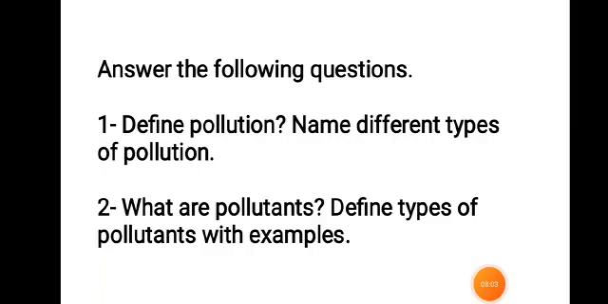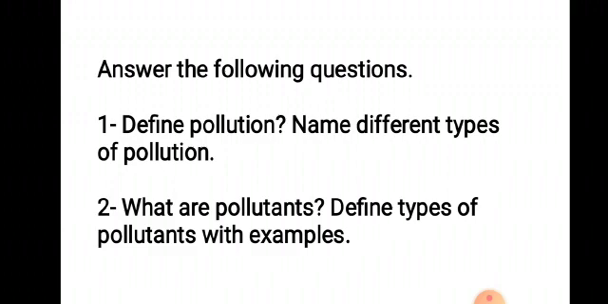Clear? Your written task is you have to write the answers of these questions on your sheets. Question number 1 is define pollution and name different types of pollution. You have to write the definition of pollution and then you will write the names of the 4 types of pollution. Question number 2 is what are pollutants? In this question you will define the pollutants. Then the second part is define types of pollutants with example. What are the types of pollutants? Primary pollutants and secondary pollutants. You will define primary pollutants and secondary pollutants and then you will write the examples of both of them.